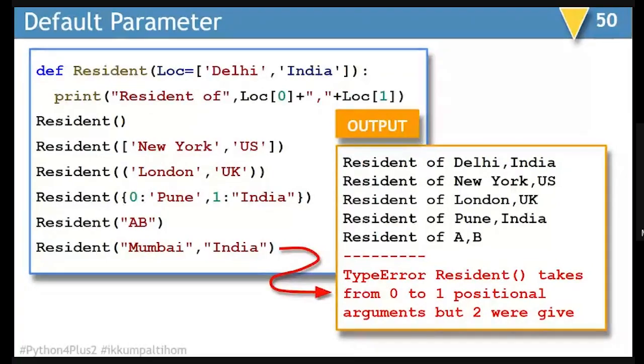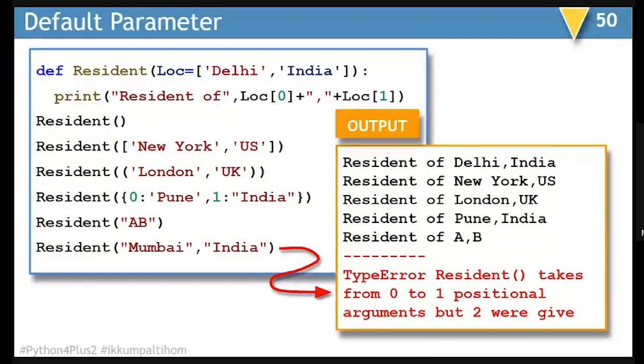If you're passing a dictionary, now here the dictionary is a very peculiar dictionary. It is not a normal dictionary. If you are writing 0 Pune and 1 India, it is fine. But suppose in place of 0 and 1, you write anything else here, it will be an error. If you are simply passing a string here with 2 characters, it will work.